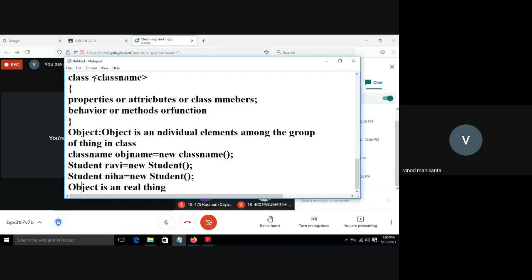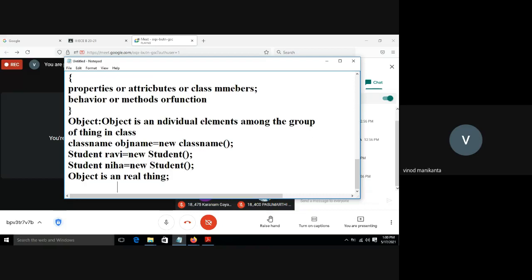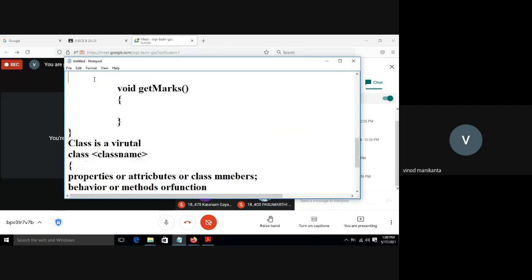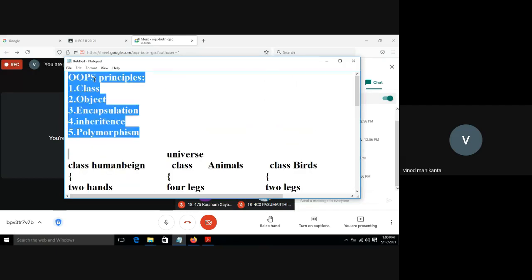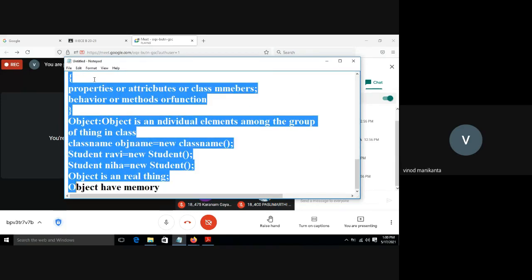So this is about class and object. Objects have some memory. An object physically exists, so it has memory. A class won't have memory. So this is the concept of object and class. I want to implement a program about class and object.